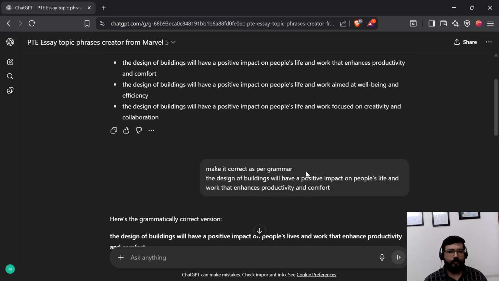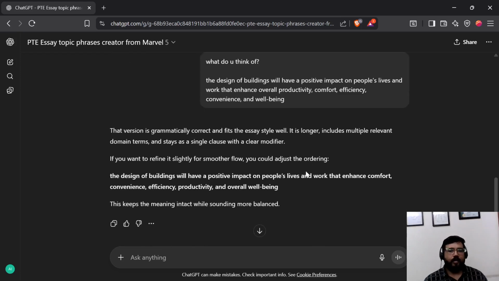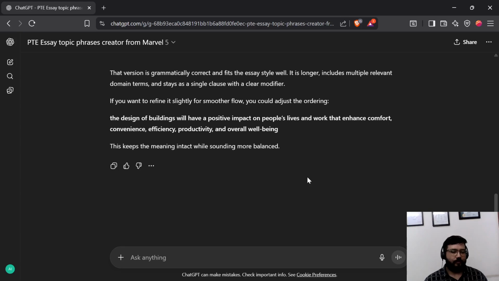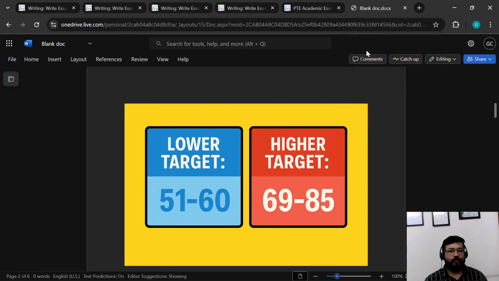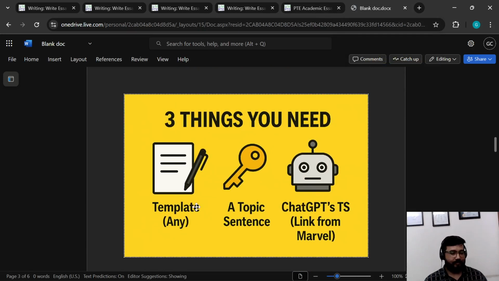We only used words that were suggested by ChatGPT, and this way we can have our own TSs which we can use with any template. Now, are you getting this point? This is a very important point. You can use any template. Your template can be from any source. It doesn't have to be Marvel's template. Any template, any reliable template that any good teacher has made will work.